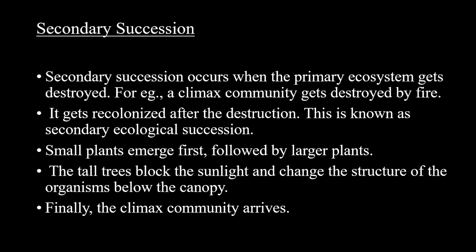Primary succession takes place in areas where there is no soil. So the soil has to be formed first. This type of succession takes a longer period of time for a climax community to be attained. When this climax community is destroyed by fire or any other natural calamity, then the succession which takes place in that destroyed ecosystem is called secondary succession. As soil is already present, this type of succession takes place at a faster rate when compared to primary succession, and it reaches a climax community. Thank you.